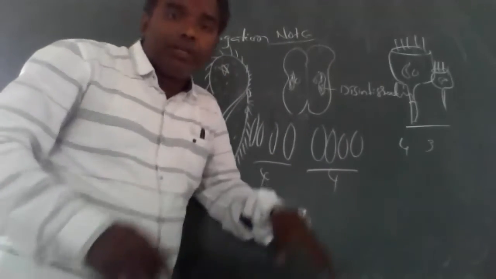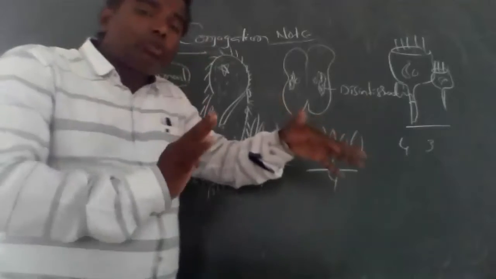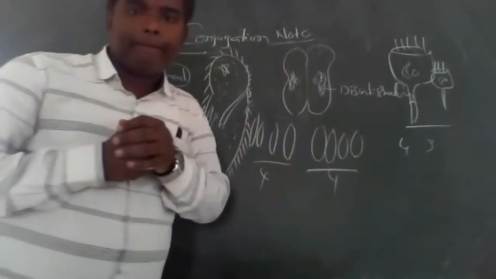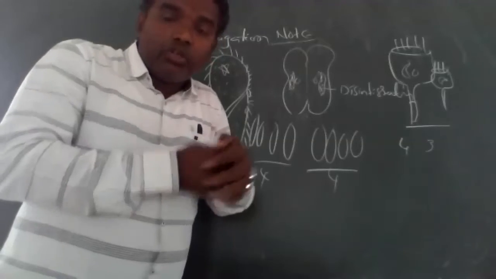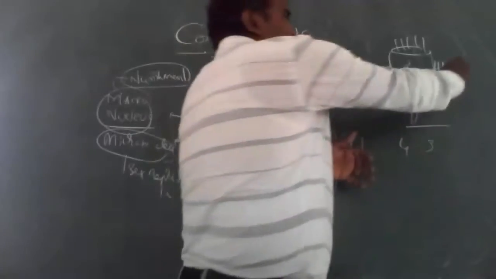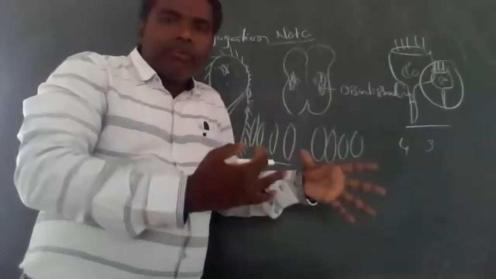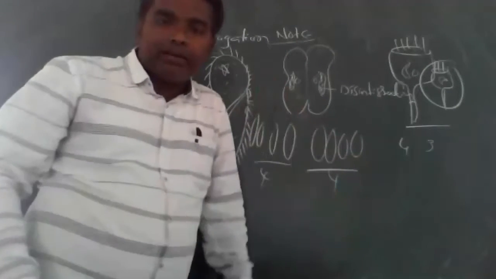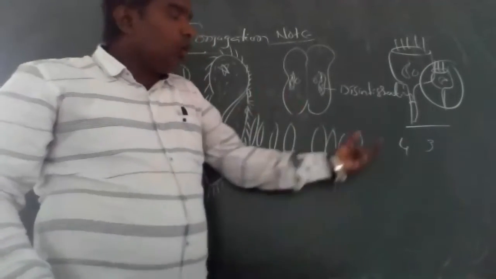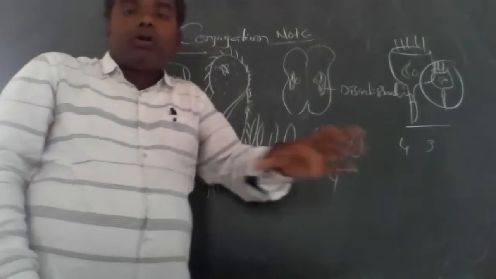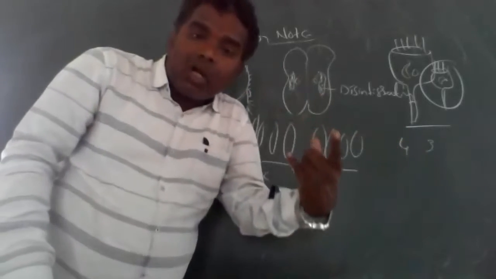How many are formed? 7, sir. Seven offsprings are formed in Vorticella. Remember one thing: during the conjugation process, the male dies and disappears. So a total of 7 offsprings are produced after Vorticella conjugation.